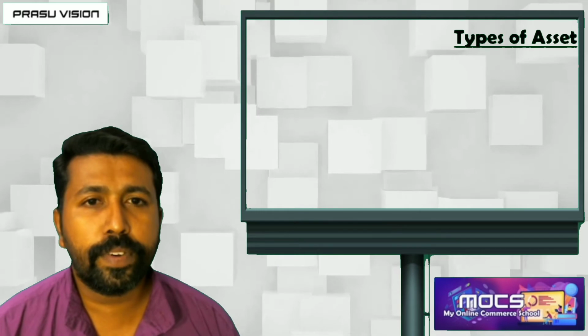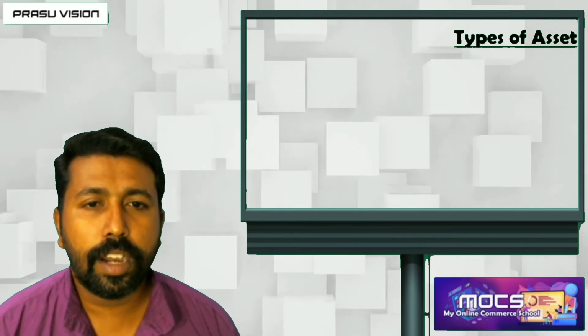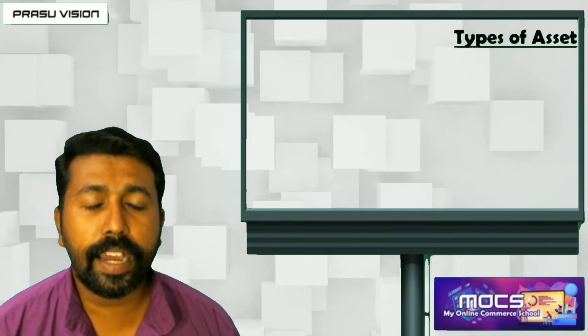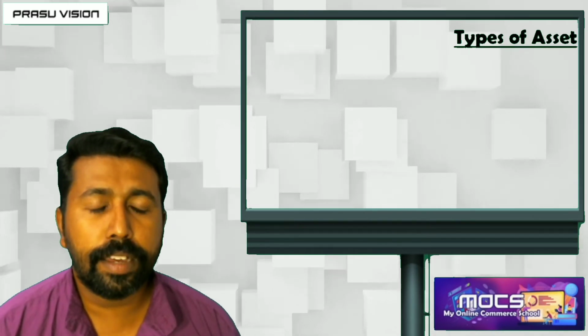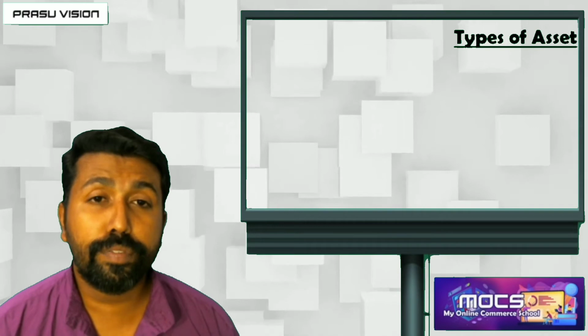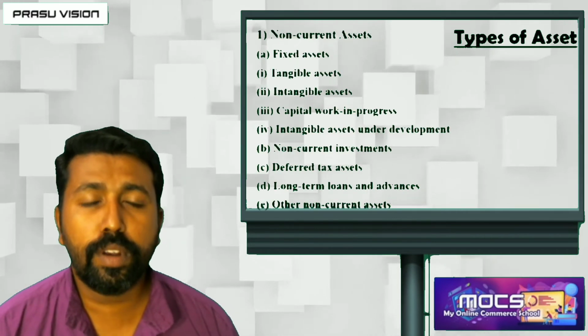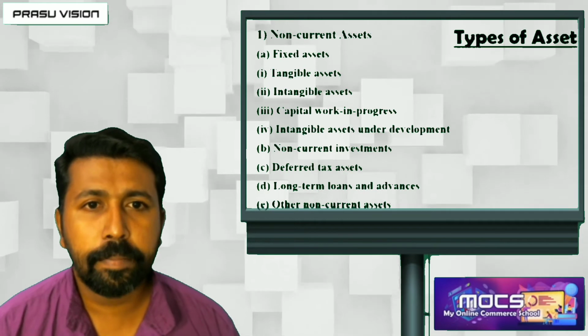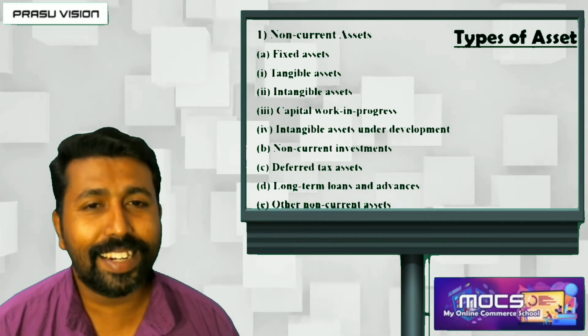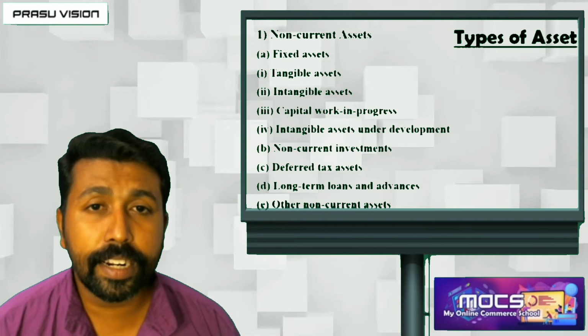And what are the different classifications? Already we have learned the types of assets include current asset and non-current asset. Assets are classified on the basis of liquidity. So first of all, we have to learn in detail what are the items coming under the non-current asset.